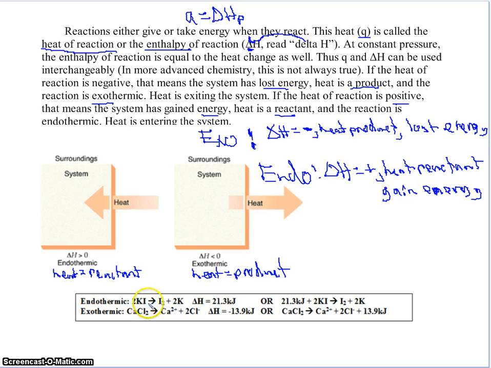Same thing here. Oh, they wrote it both ways. See those big old oars? It's like a rowboat. Okay. 2KI goes to I2 plus 2K. Delta H is positive, and heat is a reactant. So that's endothermic. Exothermic, see how delta H is negative, and this is a product.